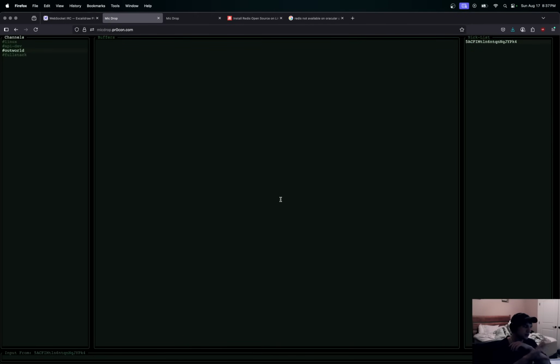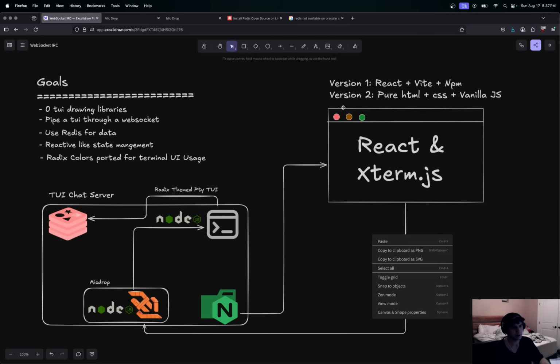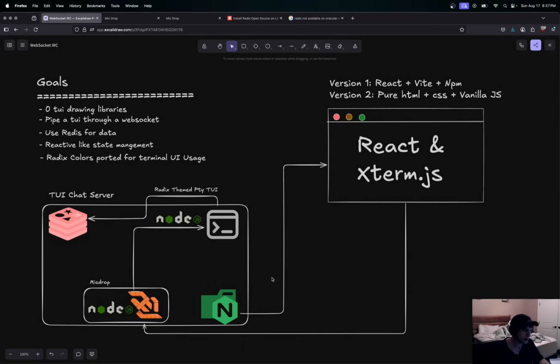So that's basically a TUI application piped through WebSockets, and we just got done building in this series the React front end and a pure HTML CSS version of this. So what we want to do now in this video is work on the WebSocket stuff and get Redis installed. This should be a small part of it, just getting Redis going, and then the major part is the WebSocket stuff that actually pipes this.